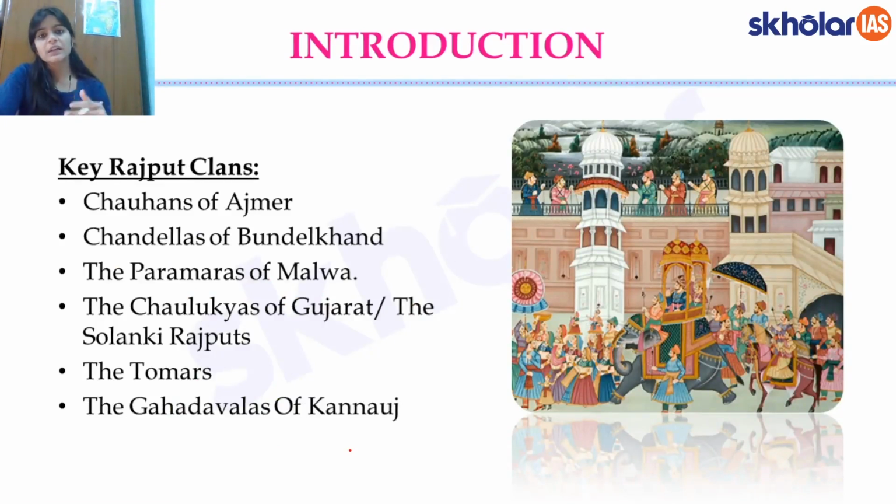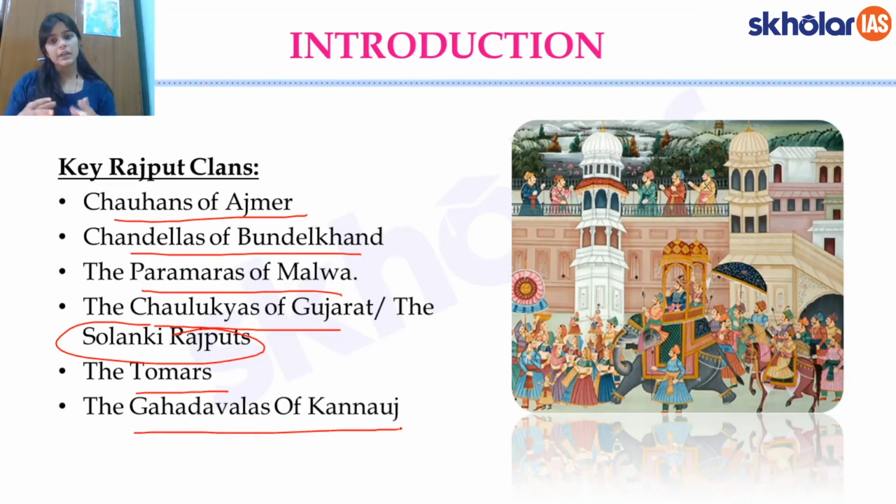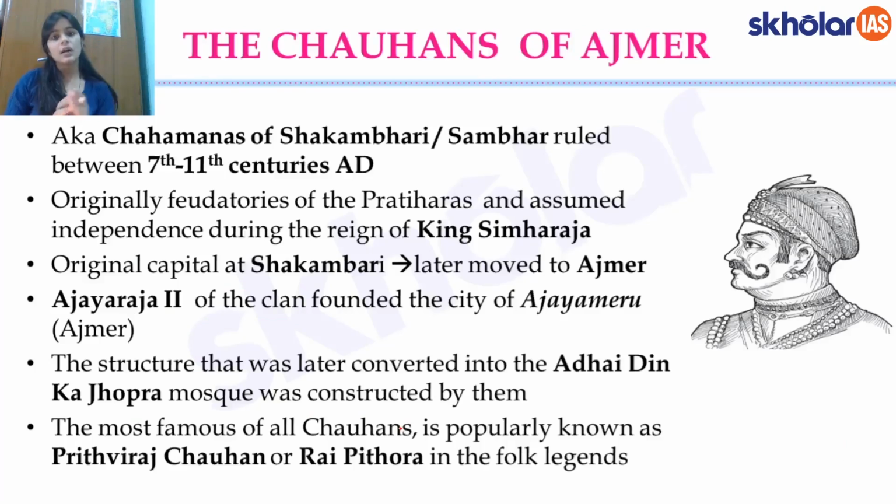But which were the key clans that we are going to talk about today? So we will discuss the Chauhans or the Chahamanas of Ajmer. Then we will discuss the Chandelas of Bundelkhand. We will also talk about the Paramaras of Malwa. We'll talk about the Chalukyas or the Solanki Rajputs of Gujarat. It is not Chalukya, it is Chalukyas of Gujarat. And then the Tomaras and the Gahadavalas of Kannauj. So these are essentially the kingdoms that we are going to talk about today, one by one. Starting with the Chauhans of Ajmer.